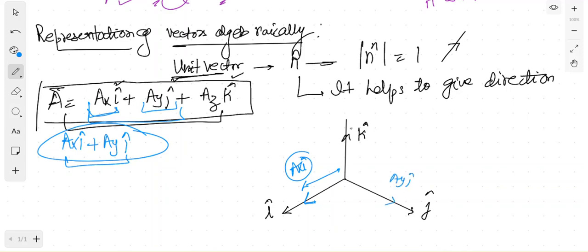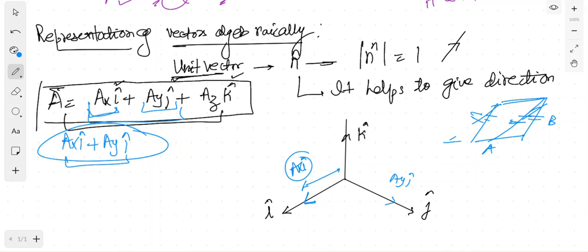Now we know that vector addition is commutative. Why commutative? Because it is forming a parallelogram in which two sides are equal. This is what we studied, right? So this is a, this is b, and this complete thing will form a parallelogram. So we know that these vectors can be shifted parallelly, because it forms a parallelogram, and parallelograms have two sides equal.